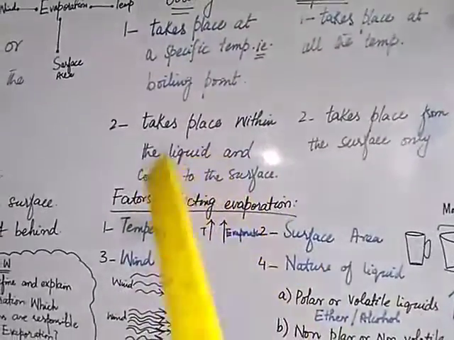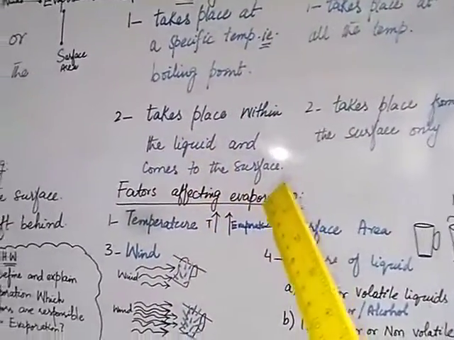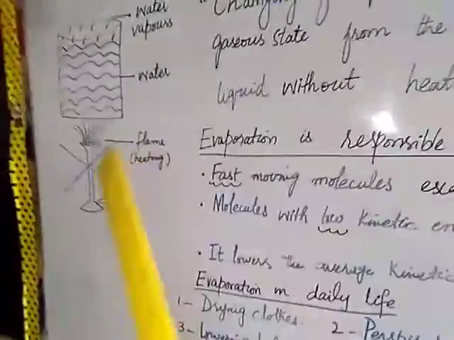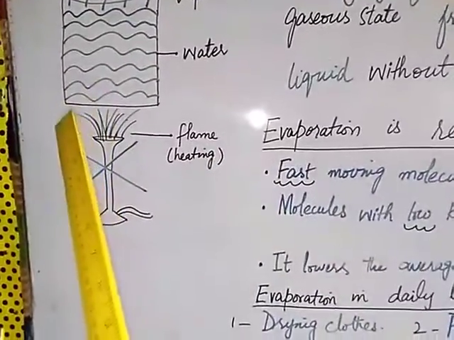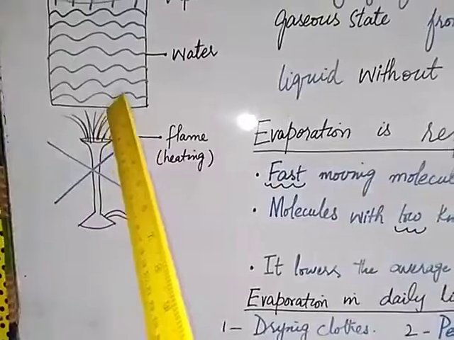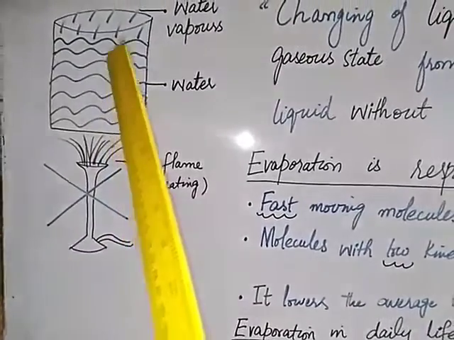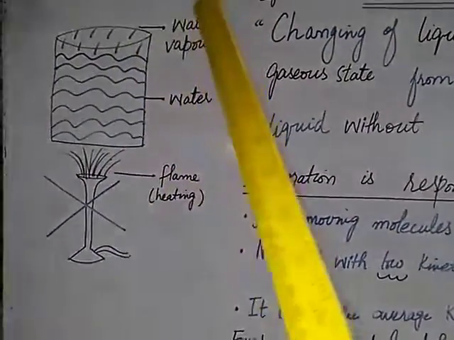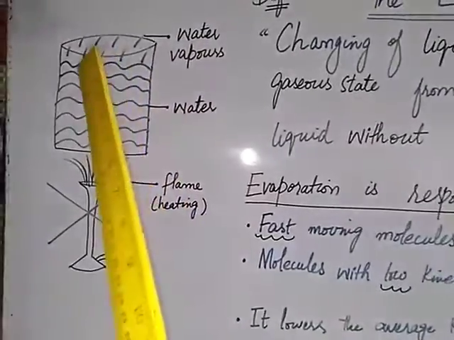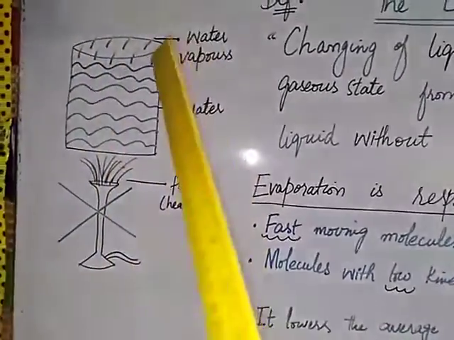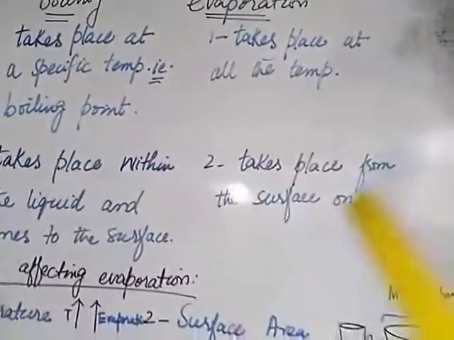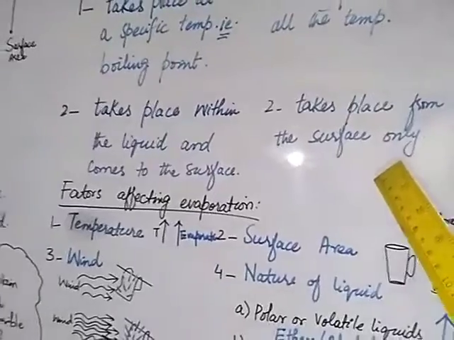Boiling takes place within the liquid and then it comes to the surface. For example, if we heat this liquid, the boiling will take place from this point. The molecules with high kinetic energy will come to the surface and then escape from the surface. But evaporation occurs at the surface of the liquid. It does not start from the base. So evaporation takes place only from the surface.